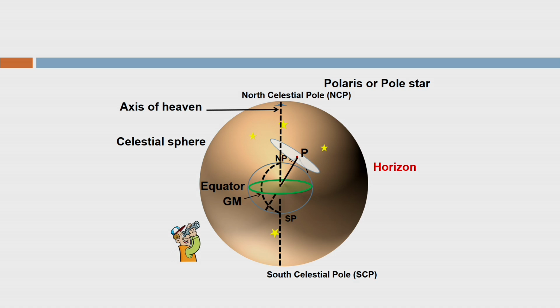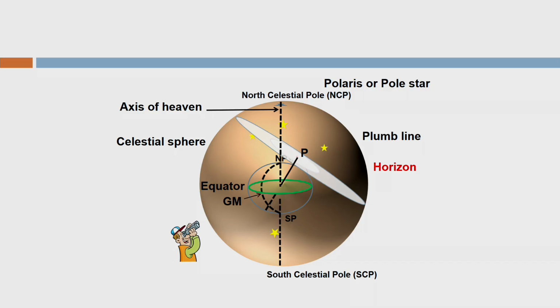So, this is my gravity line or the plumb line passing through point P, and it cuts the Earth at two points. One point, we know, is where the observer is standing, and another point is just below, down across the equator. Now, see that if I extend the observer's horizon, it will intersect with the celestial sphere.